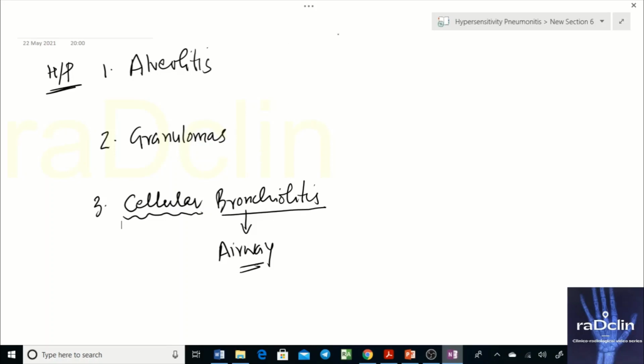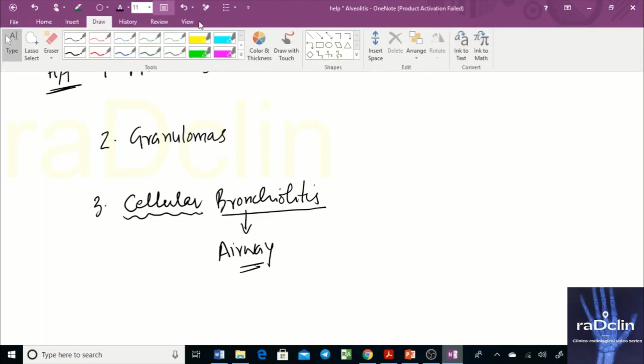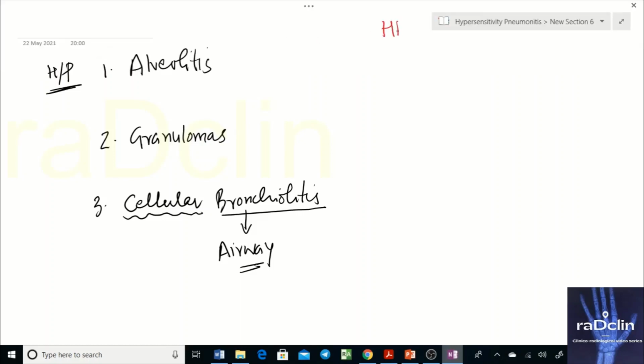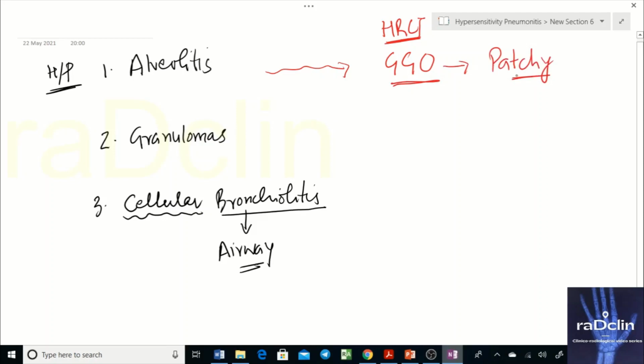So, alveolitis on HRCT. How are these findings going to present? That is an important question to ask. On HRCT, your alveolitis is going to look like a GGO because your alveoli and the interstitium surrounding the alveoli are getting inflamed. So it will cause an increase in permeability, and somehow it will cause an airspace opacity, that is your GGO. These GGOs are going to be patchy. This is the first important finding. So the patchy GGO is what you're going to look for.